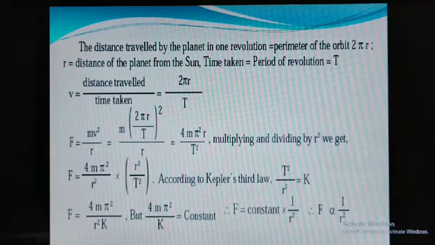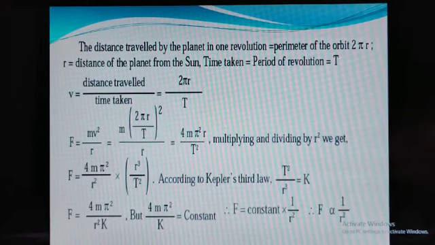Therefore F is equal to 4 m pi square divided by r square, into r cube divided by T square. According to Kepler's third law, T square divided by r cube is equal to k, so we rearrange that term. You get F is equal to 4 m pi square divided by r square k. But 4 m pi square divided by k is a constant. So the force F is equal to a constant into 1 divided by r square, which means F is proportional to 1 divided by r square.